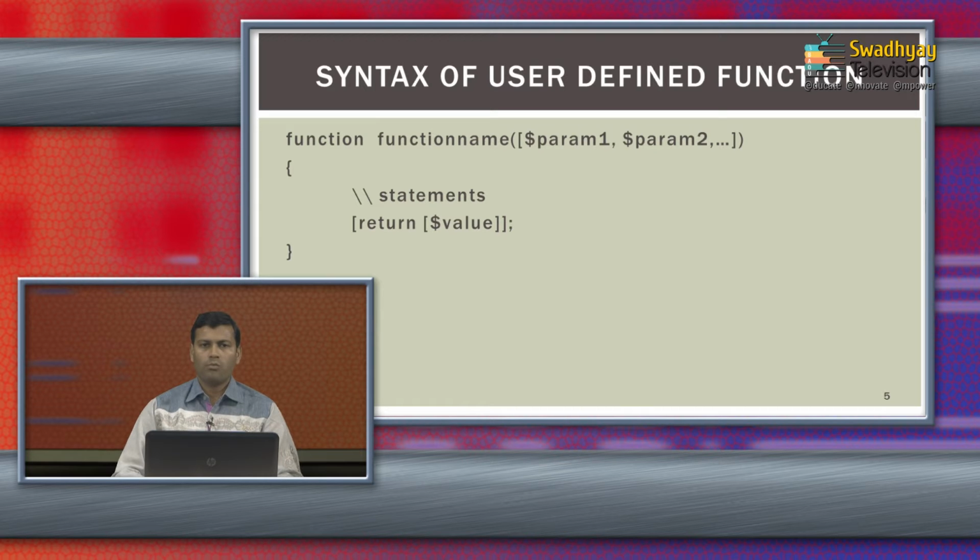It can have one parameter or more than one parameter. If there is more than one parameter, the parameters are separated by commas. Then inside the function you write your statements. The curly braces form what is known as the function block. Optionally a function can return a value, or you can just write return. If you do not specify a value, it will return null.